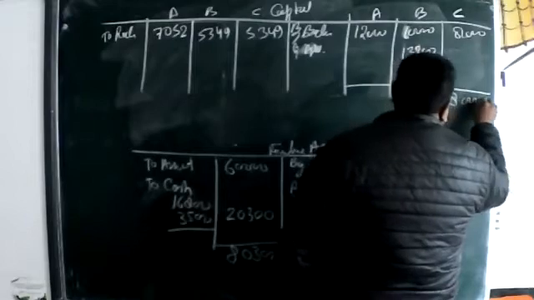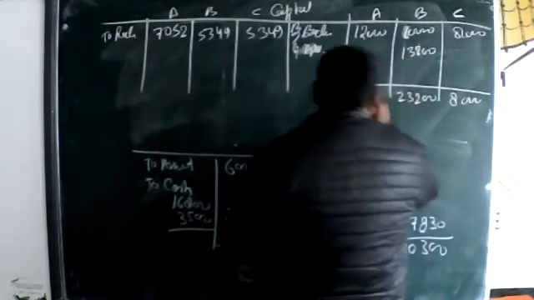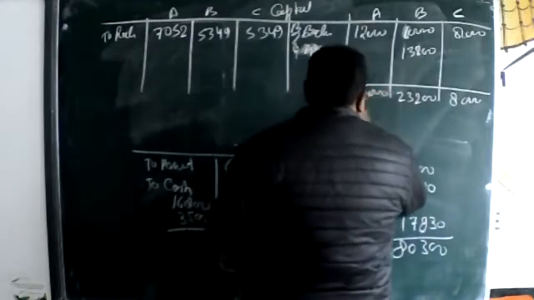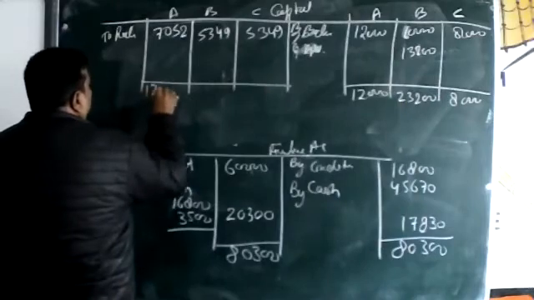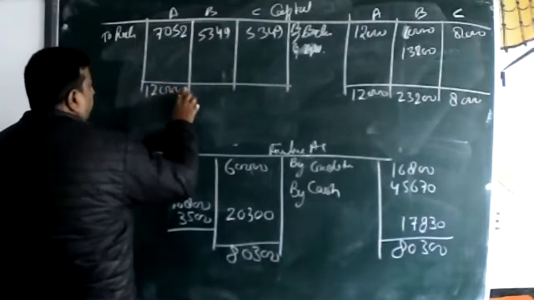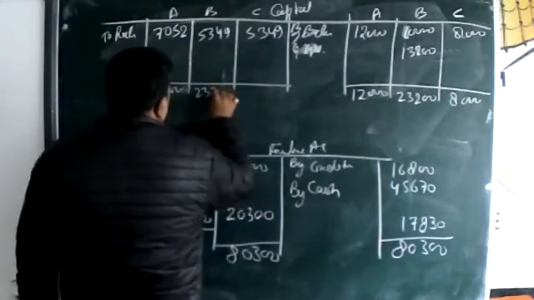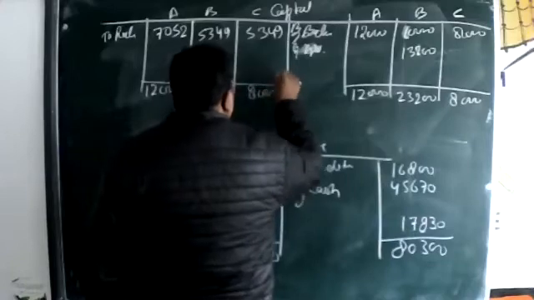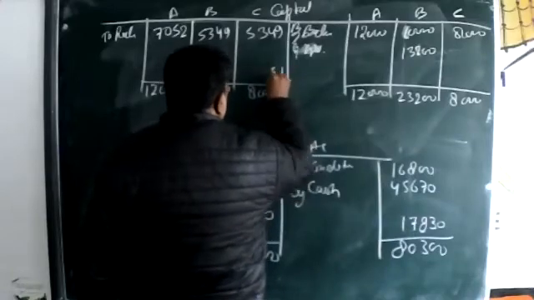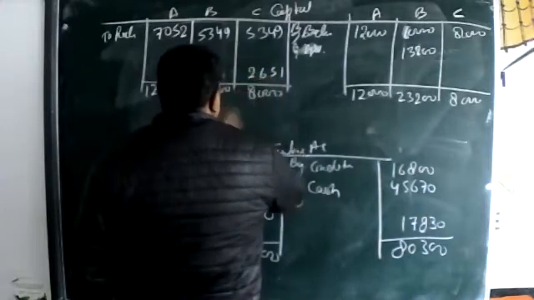It's 8,000 here, 12,000, here 12,000, beta, 23,200 and 8,000.